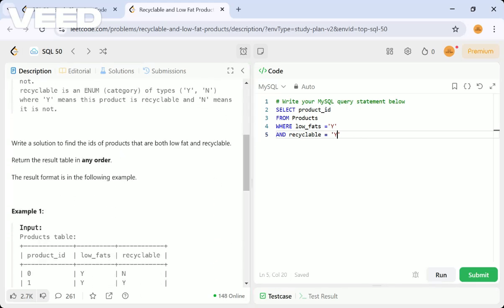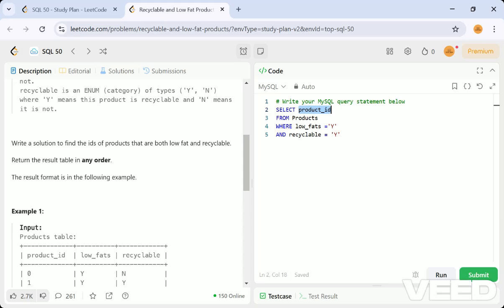So see the problem statement: find the product IDs. Yes, we are finding the product IDs where low fats is equal to Y and recyclable is equal to Y. So this is the statement we have, right?